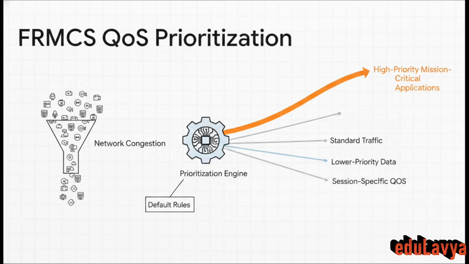Every single communication session can have its own individual parameters, completely independent of the others. And hey, if the system can't associate specific QoS requirements with a session, it's smart enough to just apply a predefined default.